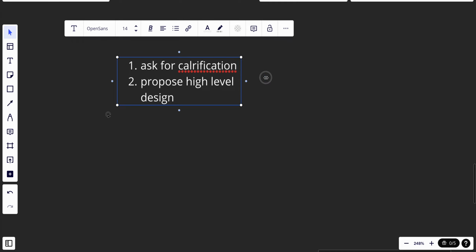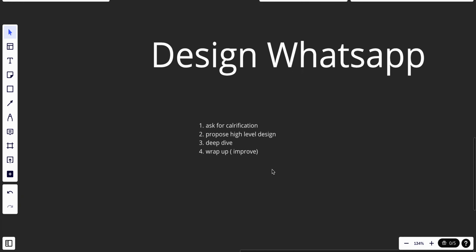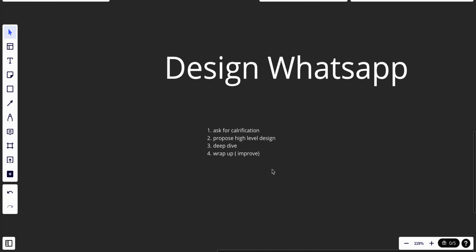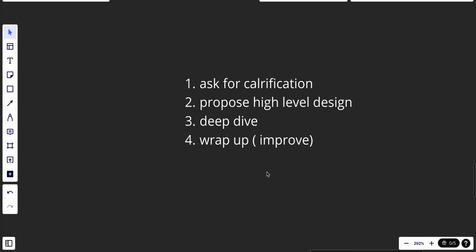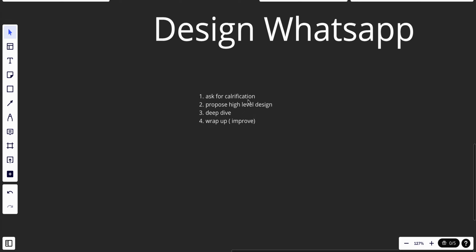And the third, after you propose a high level design, your interviewer will ask you to deep dive into specific components. Let's just call it deep dive. And after that, we have wrap up, where we just talk about how to improve the design. So this is the framework that we are going to use to succeed in our system design interview. First of all, we have design WhatsApp.